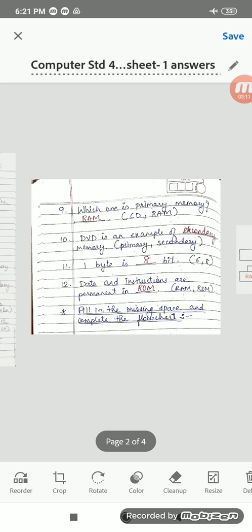Next, data and instructions are permanent in RAM or ROM. It is permanent in ROM. Why? Because RAM is volatile. So data and instructions cannot be stored that permanently. So that is why it will be stored permanently in ROM, right?